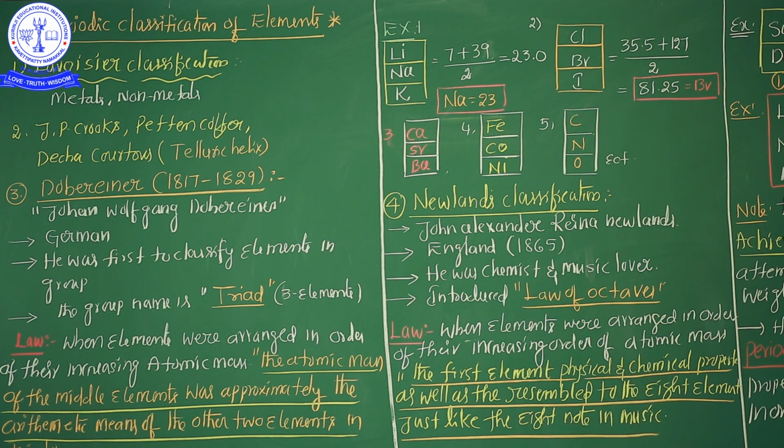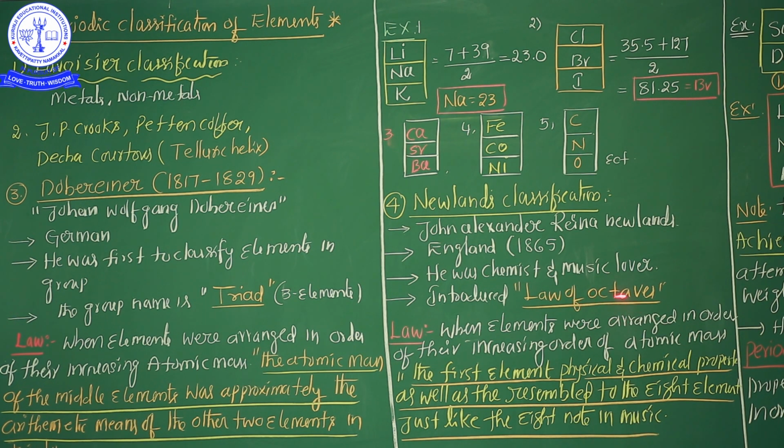So what is the concept here? If the elements are arranged in increasing order of atomic masses, the first element has properties almost similar to the eighth element. This is the concept of the law of octaves.